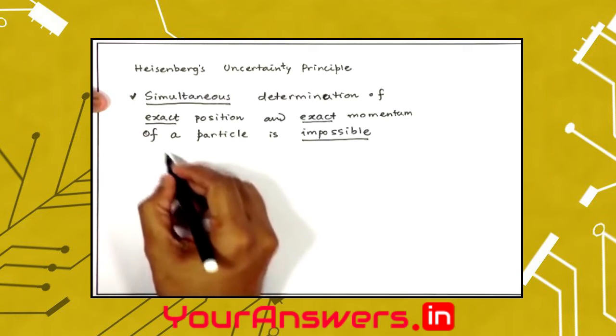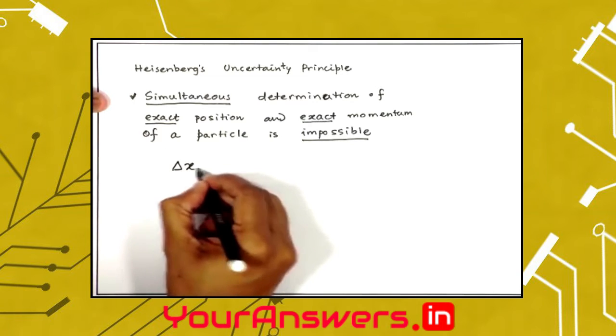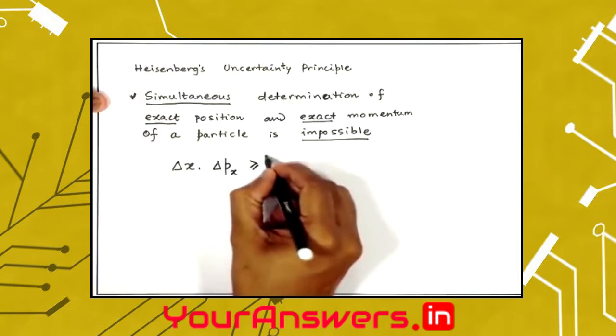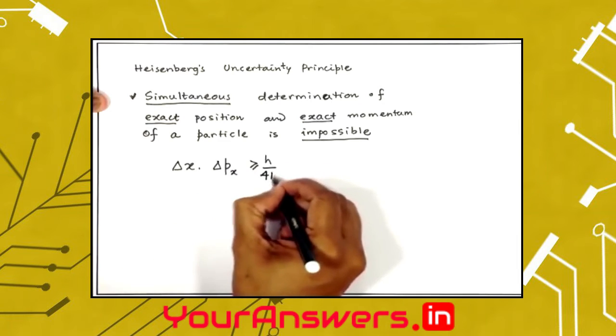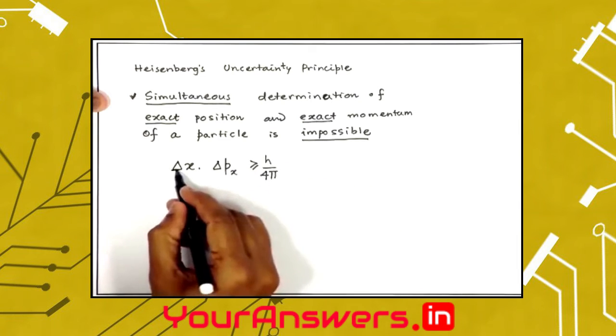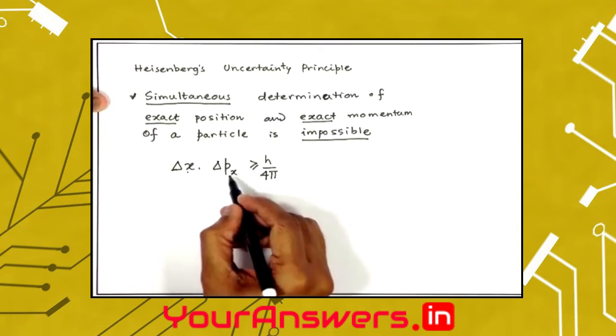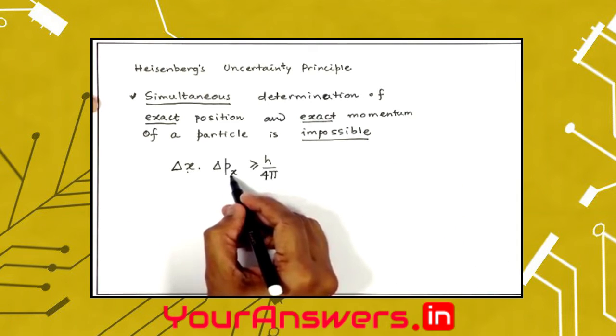Mathematically, this is given as delta x multiplied by delta px, which is greater than or equal to h by 4 pi. What is this delta x? x is the position of the particle, px is the momentum of the particle along x direction.